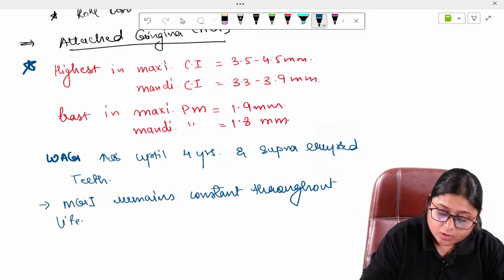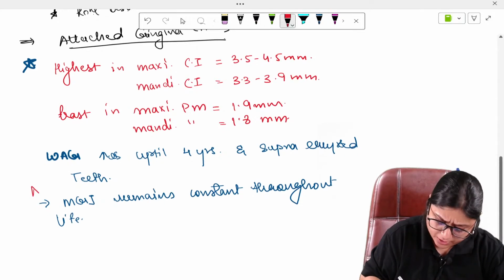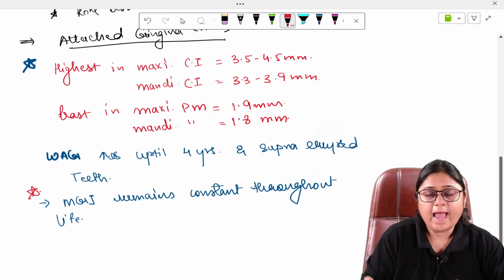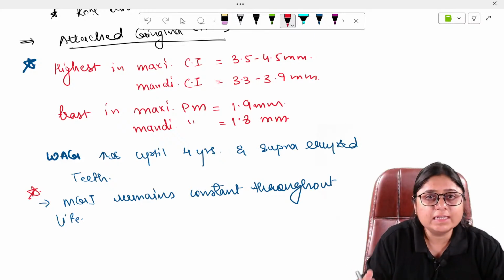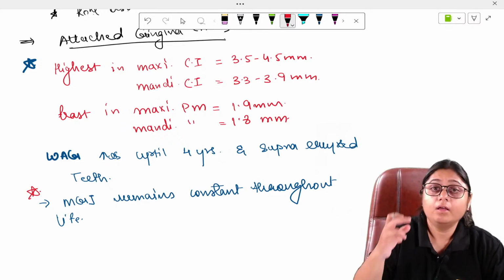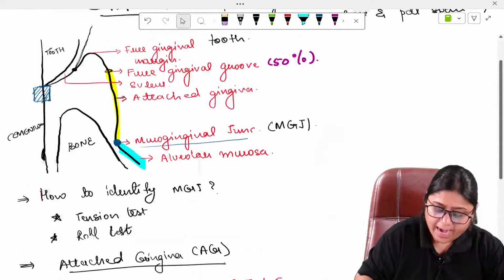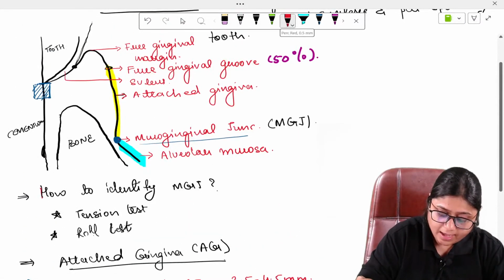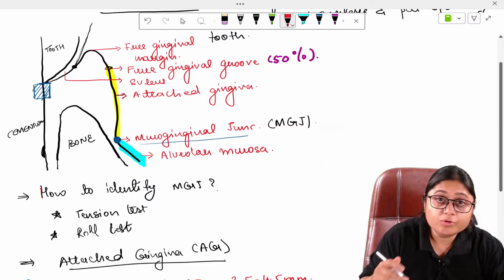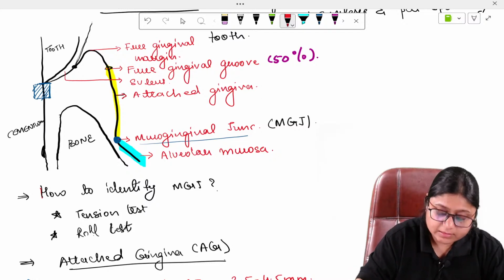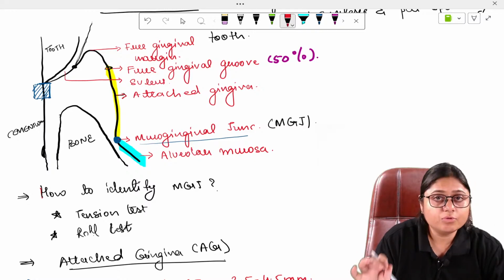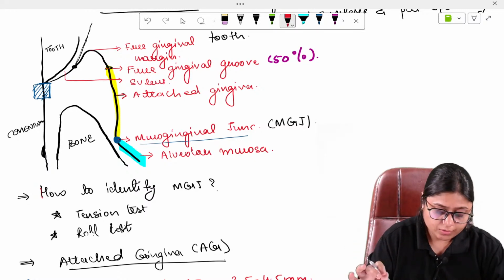Okay, it does not change. So as the teeth are getting treated, or there is supra-eruption of teeth, whether there is an increase or decrease in the width of attached gingiva, changes can only happen at this level. Below the mucogingival junction, the changes cannot happen.